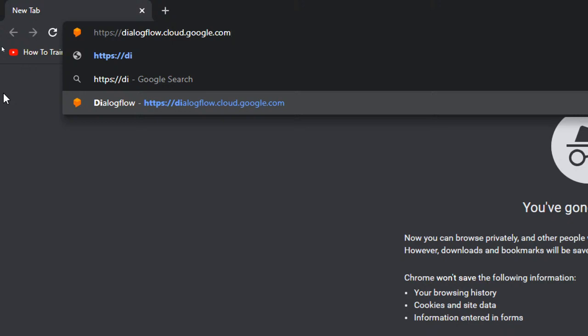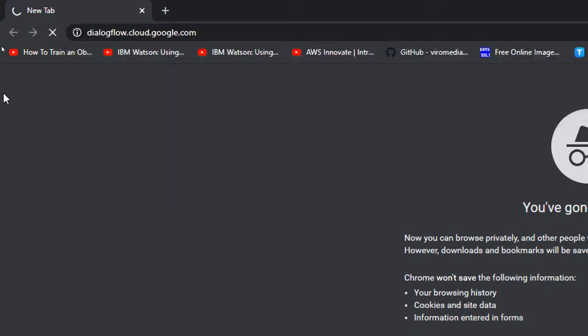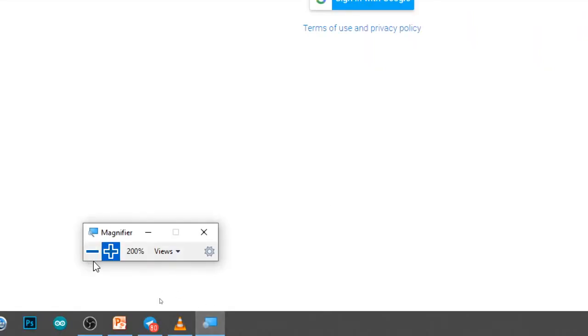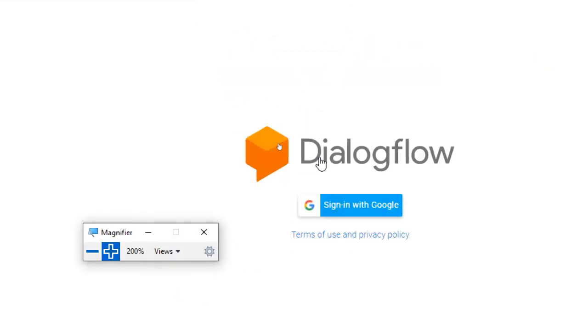The Dialogflow API is used to build contextual chatbots, which we need to train. So let us quickly create an account. In step 1 we have to create an account in Dialogflow. Here we go, it is asking to sign in with Google.